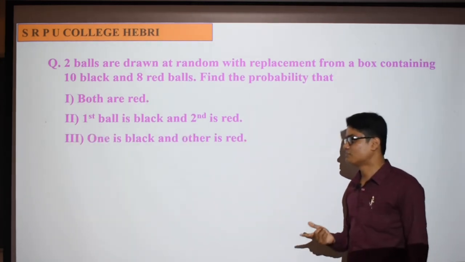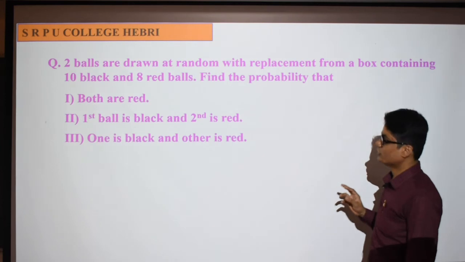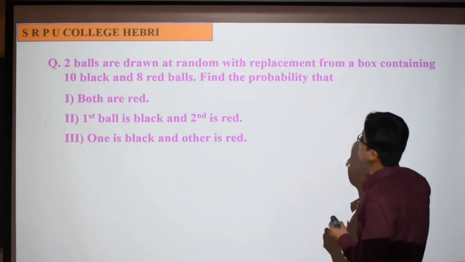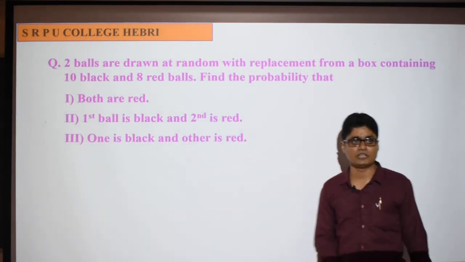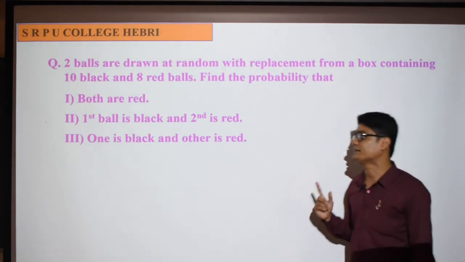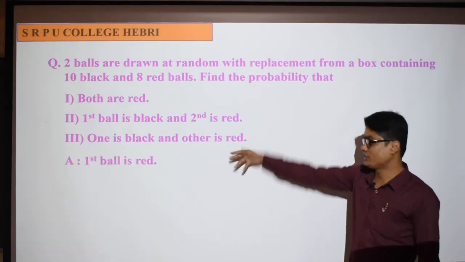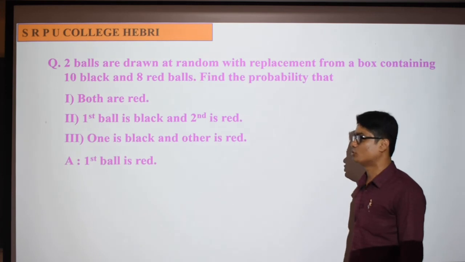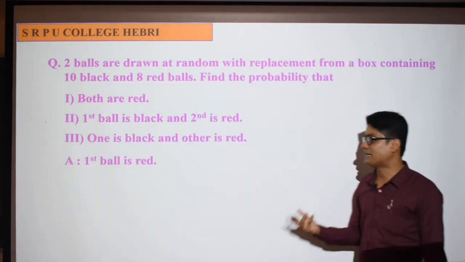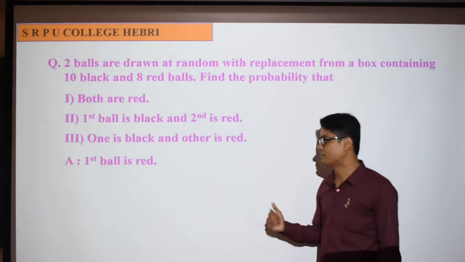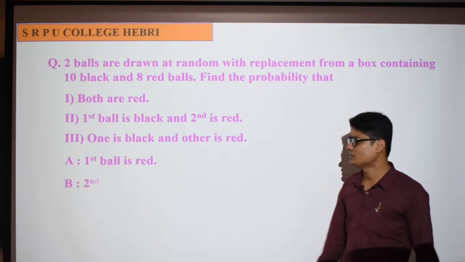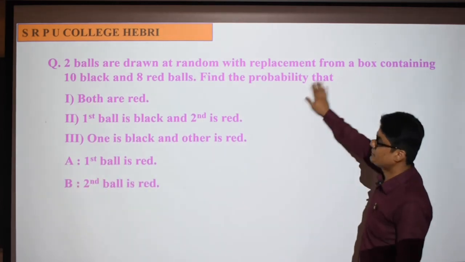One is black, another one is red. So you have to select two balls from a box containing 18 balls. Out of that, 10 are black, 8 are red, and three questions are there in front of you. The first one is both are red, the second is the first ball is black and the second ball is red, the third is one is black, another one is red. So simple question. Observe carefully. Find the probability of this.